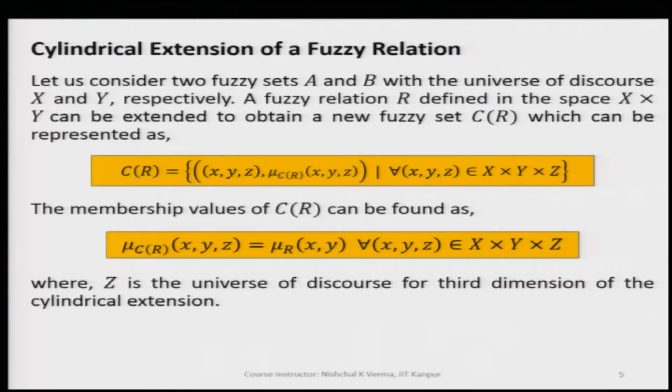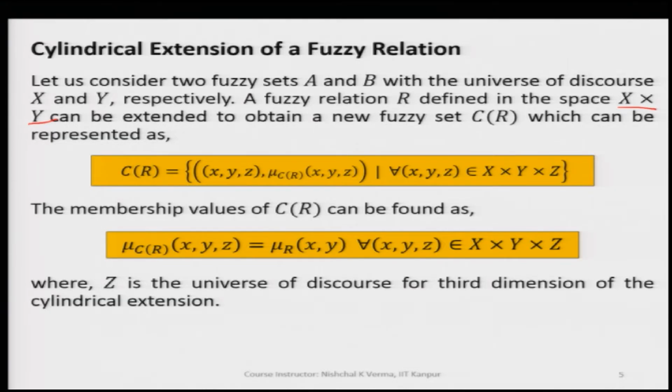On the same lines as we have discussed the cylindrical extension of fuzzy sets A and B, we can apply the cylindrical extension on the relation fuzzy set as well. So, we can define a relation fuzzy set by R, which is, let us say, in the universe of discourse x cross y, which is here. So, R is defined in the universe of discourse x cross y. R is a relation set.